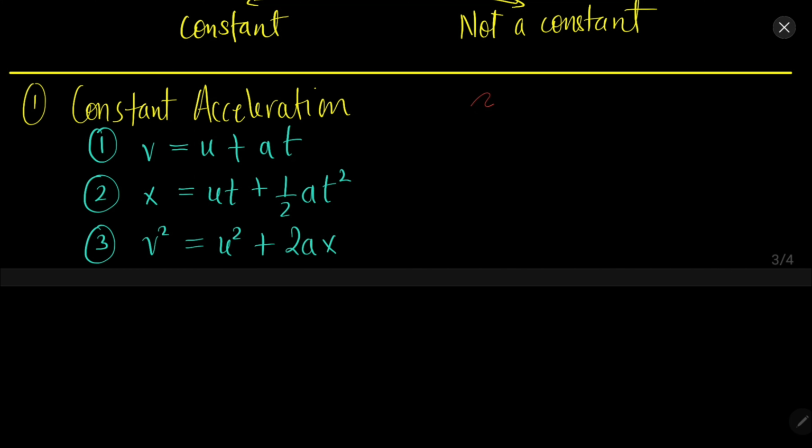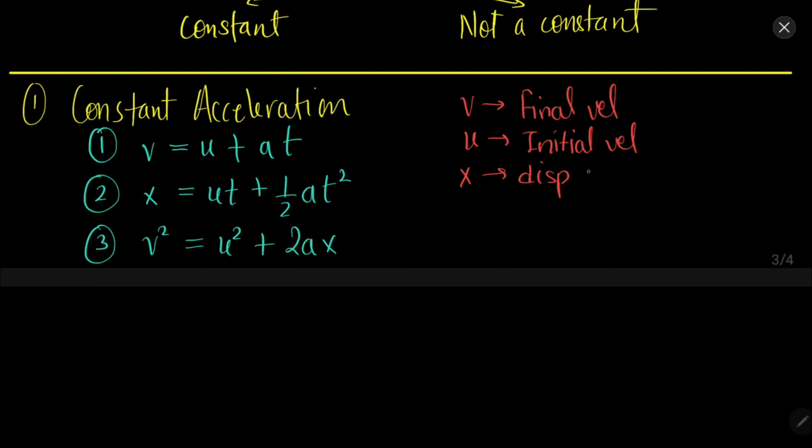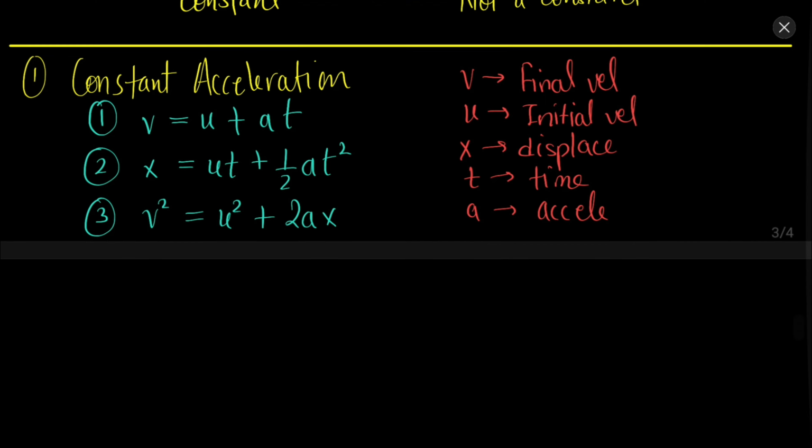Now let me write the meaning of all the terms. v is the final velocity of the object, u is the initial velocity of the object, x is the displacement of the object, a is the acceleration of the object, and t is the time period of the motion. So these are the three main equations, which are only applicable when the acceleration is considered to be a constant value.